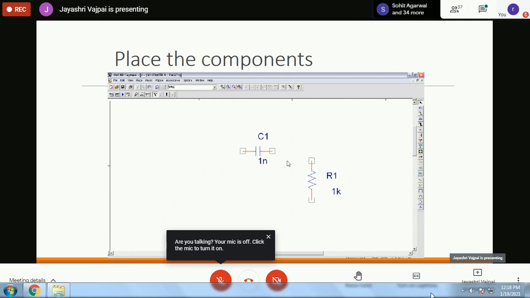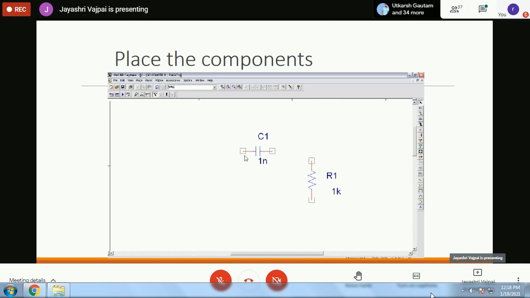If you want to rotate the element, for example, automatically it will come like this in the vertical plane. I want to rotate it and put it like this. You can select the element and just press Ctrl R. It will rotate. Control C, Control V also. Sorry, the basic commands of copying and pasting also work here. So once a particular element is selected, you can copy it, paste it, you can rotate it. Control R allows you to rotate this. Otherwise, in the edit option also, you will find the rotation and all those options available. You can select the element and then go to the edit option, right?